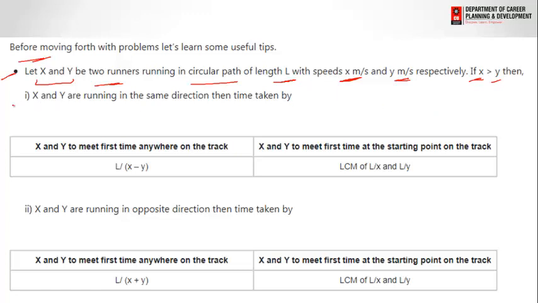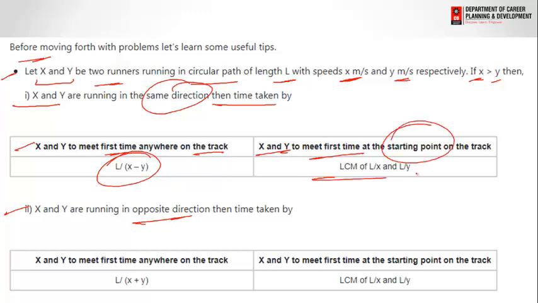Then we may ask, if x and y are running in the same direction, the time taken by them, or if x and y are running in the opposite direction, the time taken by them. Now, for x and y to meet the first time anywhere on the track, the time is L by x minus y. Whereas for x and y to meet the first time at the starting point, the answer is the LCM of L by x and L by y.